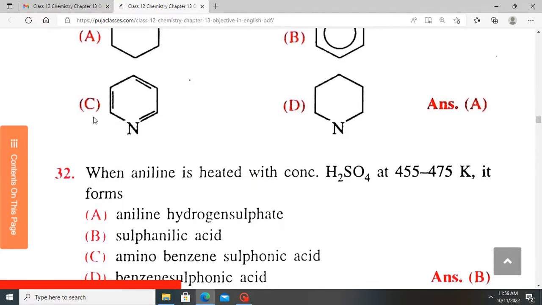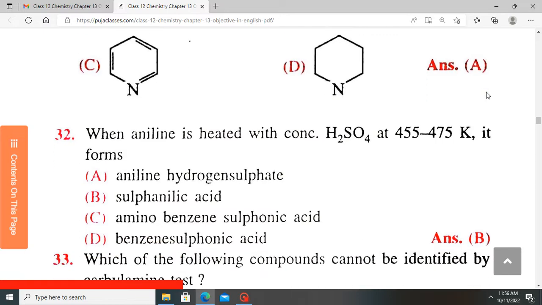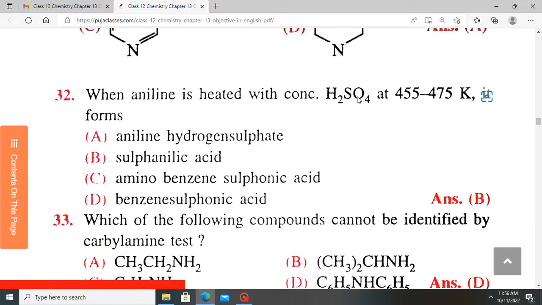Let's keep reading. The answers are provided at the right corner of this. So you can pause the video, read, and choose the correct answers.